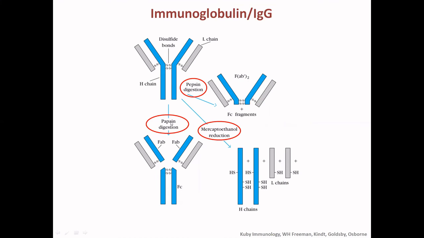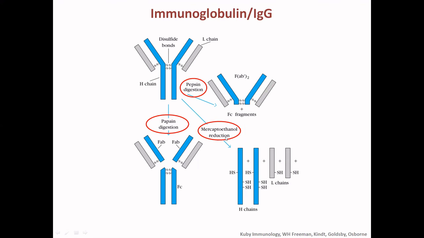And when it is digested by the papain, it cuts just above the disulfide bond, so the 2 sides are separated. So it is FAB. Only one antigen binding site is there, so it is only FAB. Here there are 2 antigen binding sites, so FAB2. So this is by the pepsin, this is by the papain.